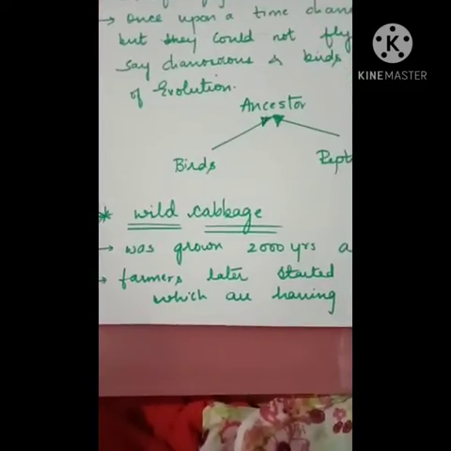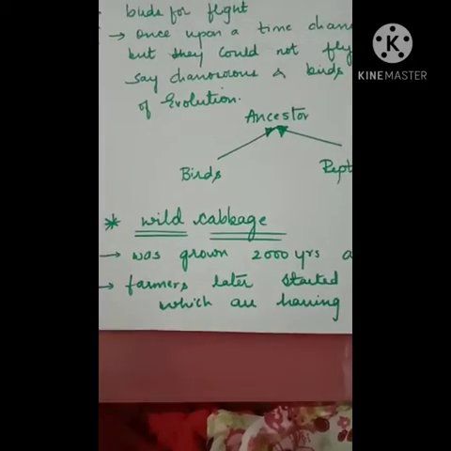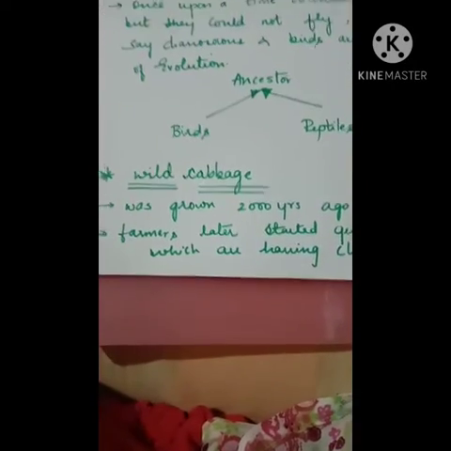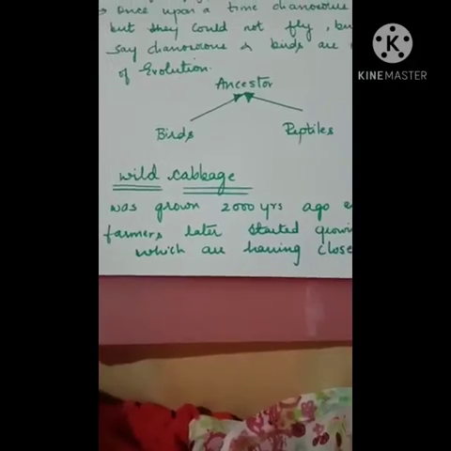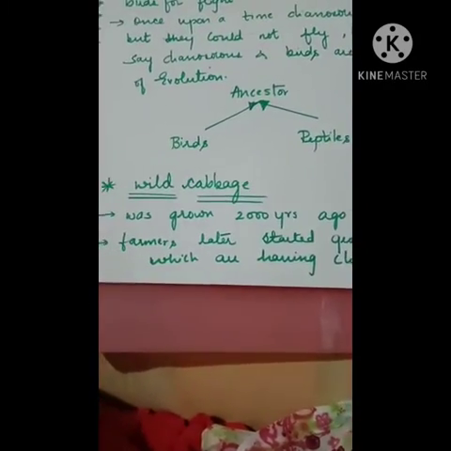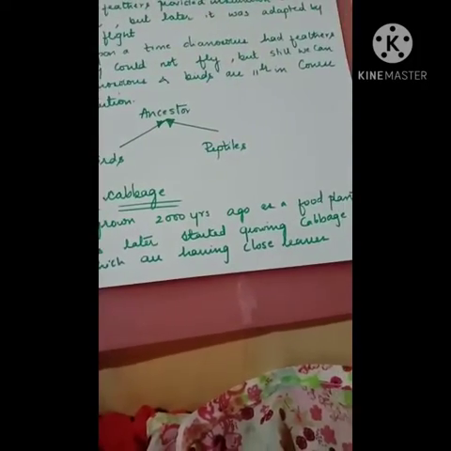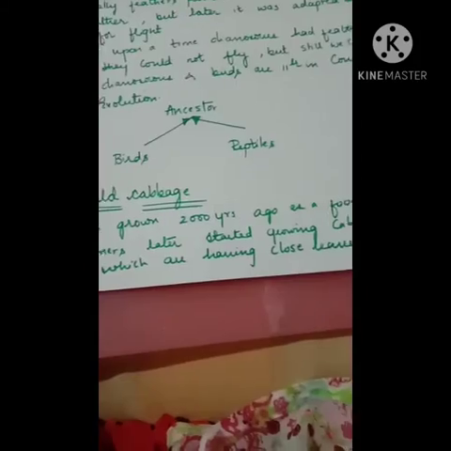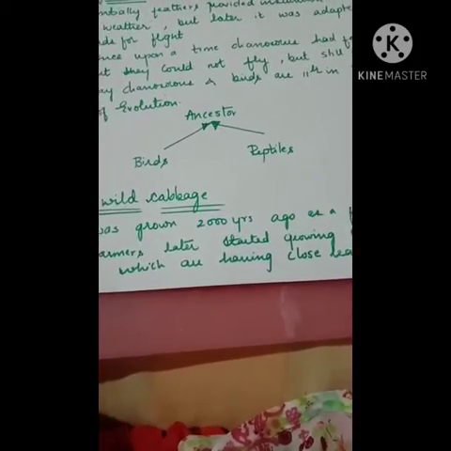So next example, that is wild cabbage. You know cabbage, right? It is very familiar. It was grown 2000 years ago as a food plant. Farmers later started growing cabbage which has closed leaves, that is, the cabbage we consume has closed leaves.